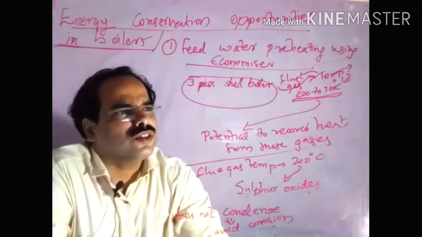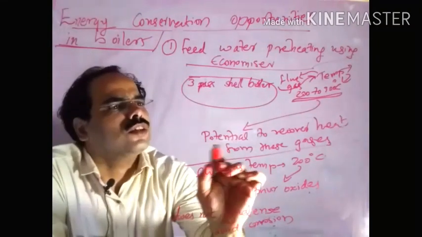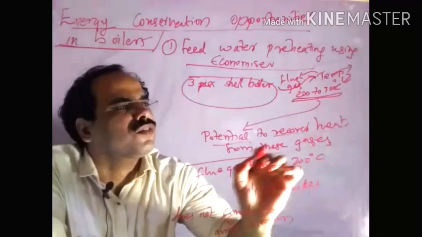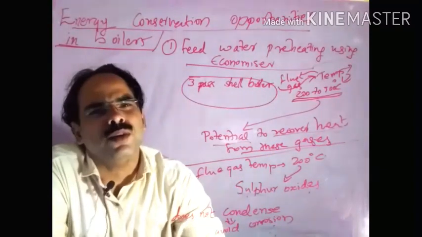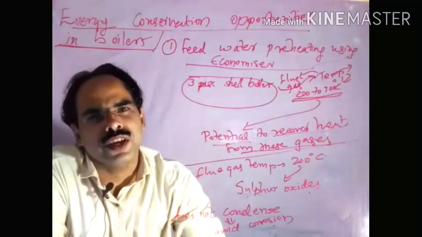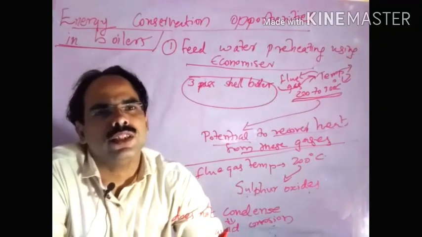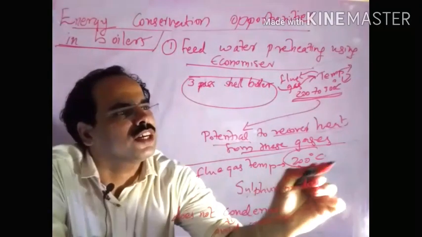So there is a potential to recover heat from these gases. That is somewhat high, and it is better to keep that temperature in the range of 200 degrees Celsius.